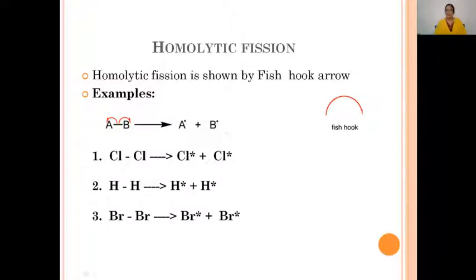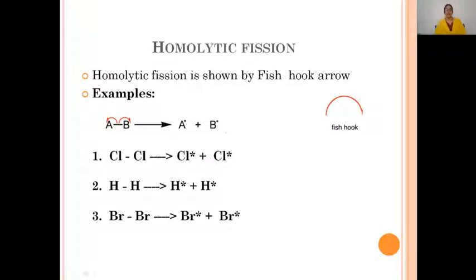Now, the next example. This is the hydrogen molecule, H2, which has a single covalent bond made up of two electrons. When it is homolytically broken, what happens? The two hydrogen atoms get one electron each. Thus, we get two hydrogen free radicals.